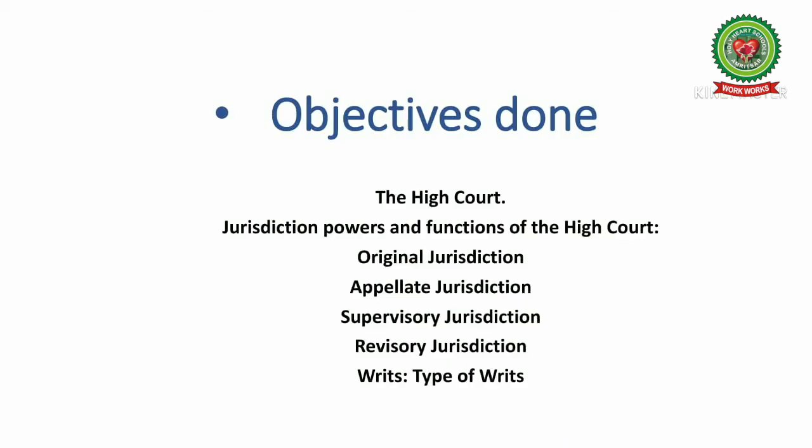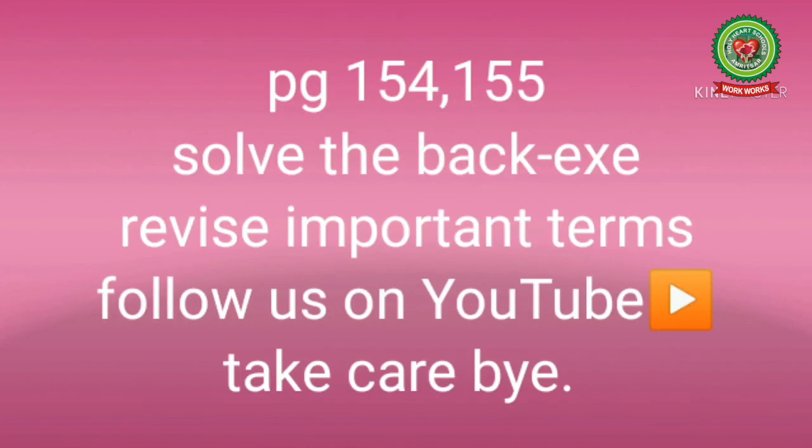That is it for today's class. Let us see the objectives that we have covered. We have studied about the High Court, its jurisdiction, powers and functions, original jurisdiction, appellate jurisdiction, supervisory and revisory jurisdiction, and we have studied about the writs and the types of writs. Now you have to do the reading on pages 154 and 155, solve the related back exercises, and revise the important terms like original jurisdiction, appellate jurisdiction, court of record, judicial review, and there are so many other terms in the chapter.